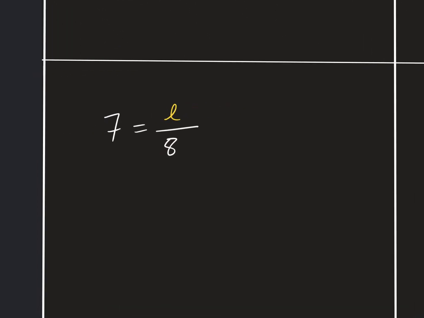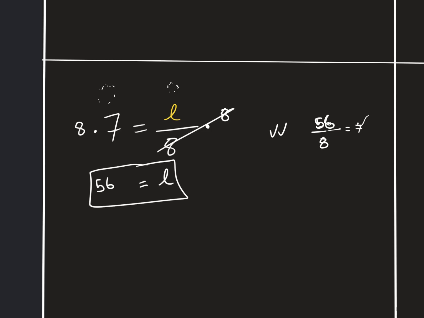Another example, if it's on the flip side, and remember with these, it doesn't matter if we're solving on this side or this side, we just need to isolate the variable. So same thing, we need to multiply by 8, so we have L is equal to 56. We double check our work, and we have 56 over 8. If we have 56 divided by 8, that gets us 7. So we know we are good to go, and we box or circle our answer.